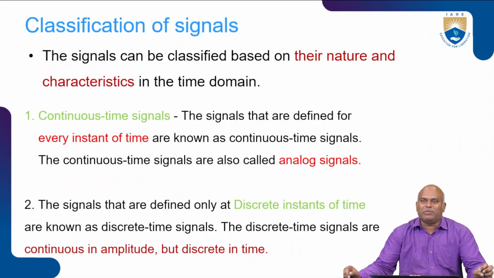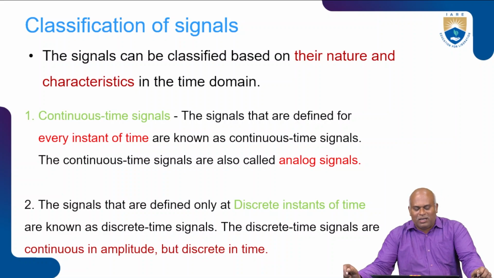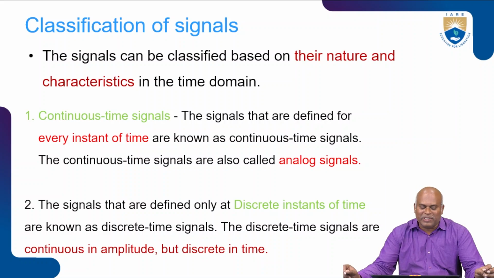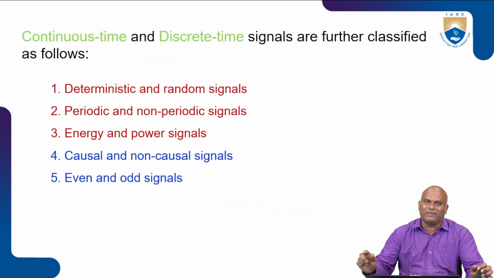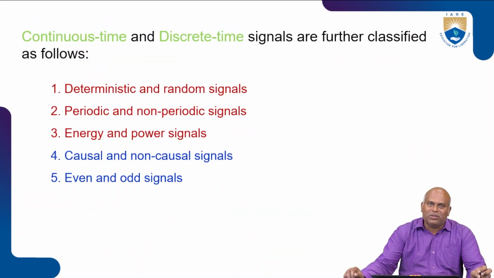Signals defined at discrete instants of time are known as discrete time signals. The discrete time signals are continuous in amplitude but discrete in time. Based on these two categories of signals, we classify them into five classifications, for both continuous as well as discrete time signals.